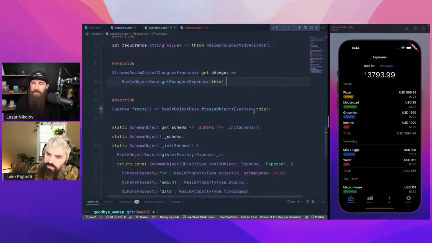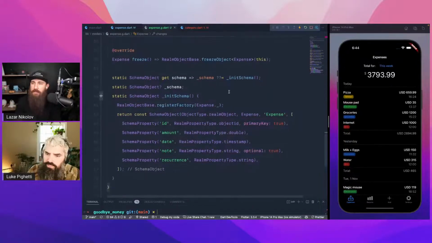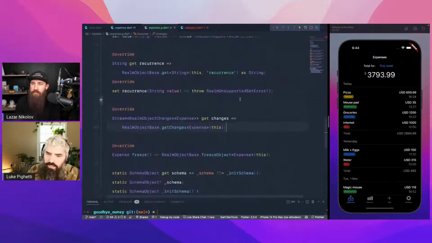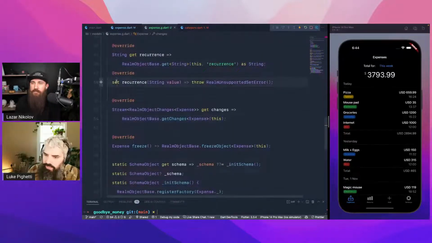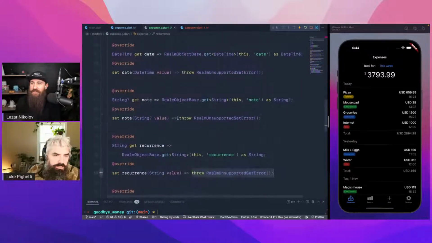Yeah, that's cool. So it probably marks our object as dirty if we try to update them, but we still haven't saved them. Maybe that's the case. I also noticed that the setters on these fields throw an unsupported set error, which I thought was interesting. In theory, they could have just omitted the setters.